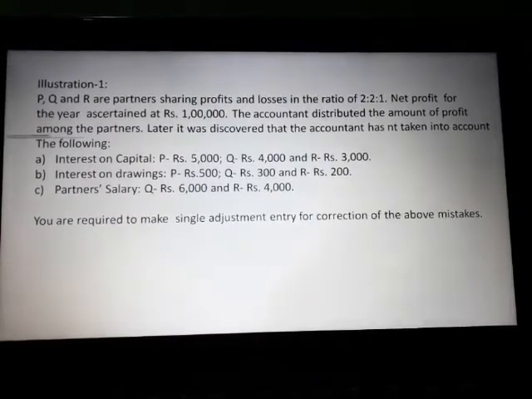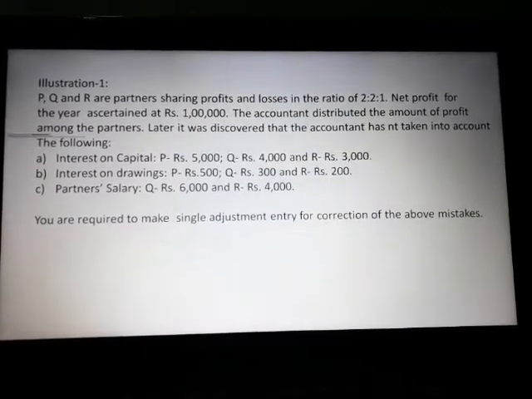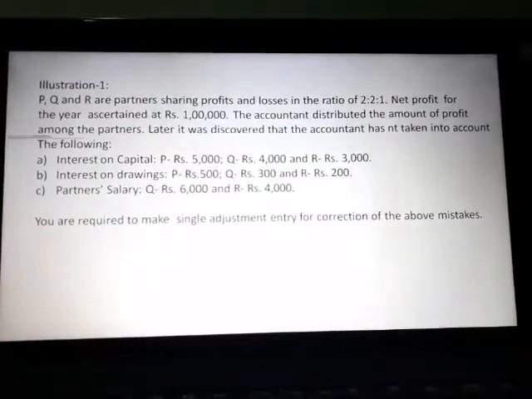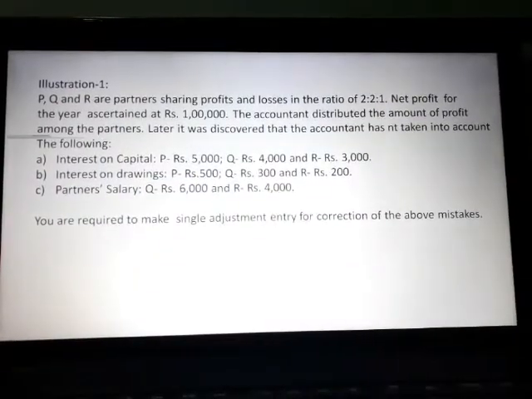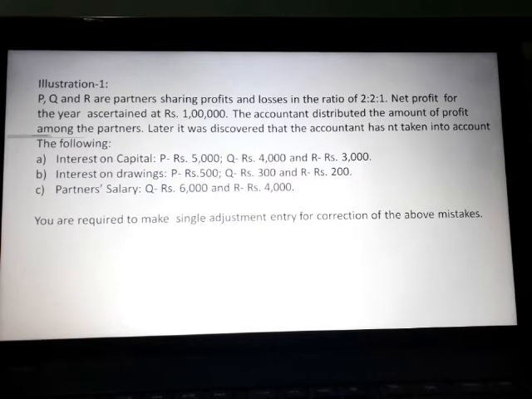Now, see the illustration. P, Q and R are partners sharing profits and losses in the ratio of 2:2:1. Net profit for the year was ascertained at rupees 1 lakh. The accountant distributed the amount of profit among the partners according to the old profit sharing ratio.